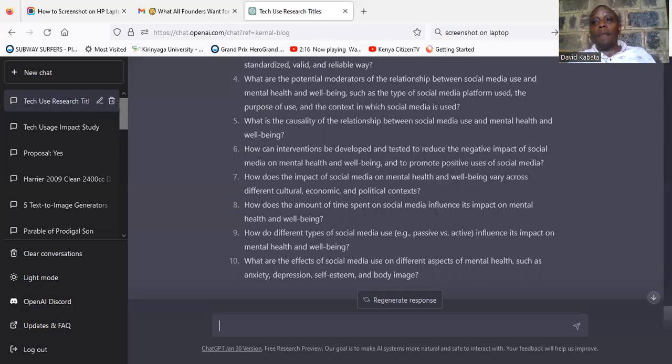Because remember, I'm using two platforms. I'm using Google as a source of the journals that I'm supposed to use, and I'm also using ChatGPT to help me understand some of those areas and the things that I need to understand in this research. So maybe I can come here and ask ChatGPT to please